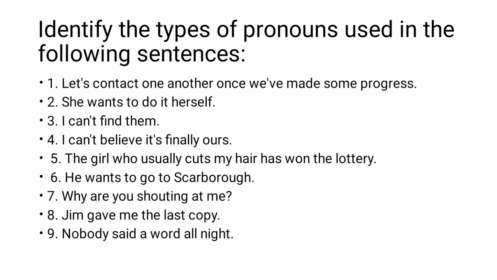And the earlier noun is called the antecedent. The girl who is standing is my student. The girl who is standing, or you can say who is dancing, is my student or is my sister. So here the word who refers to the earlier noun.